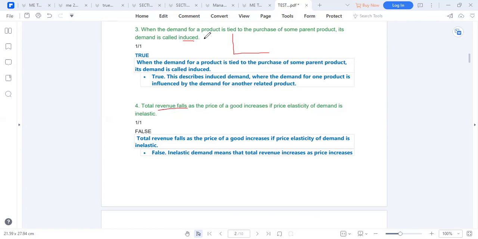Okay, so it will be like a complementary product? Yes, it's a complementary product. It's induced because it's incomplete without the other. For instance, induced demand. There are companies like, what company is that?